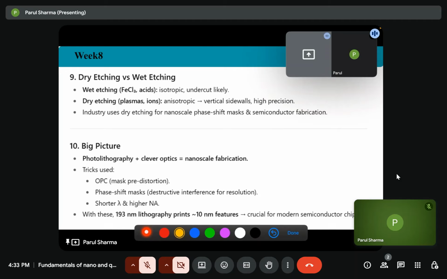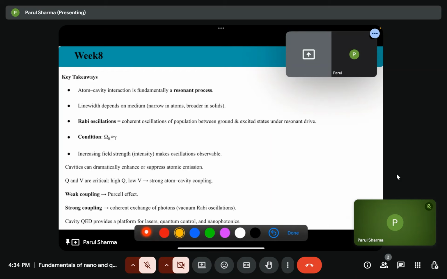So on a big scale, we can say that photolithography plus clever optics will give us nanoscale fabrication with the desired precision. And what are the several tricks? That is OPC, optical proximity correction, that is mask pre-distortion. We can do phase shift using the mask, intentionally doing destructive interference for resolution, and using a shorter wavelength and higher numerical aperture.